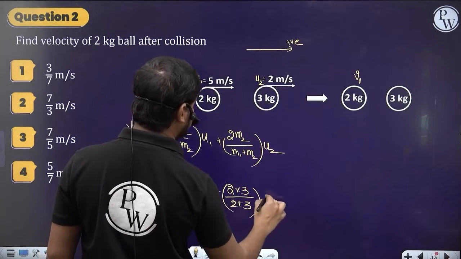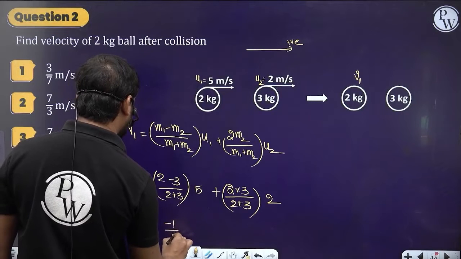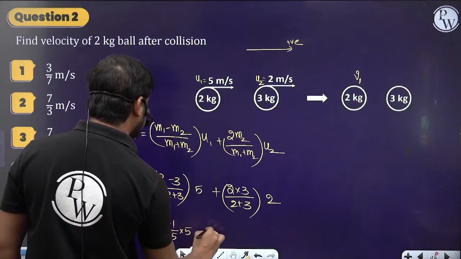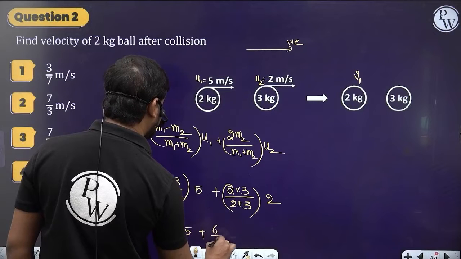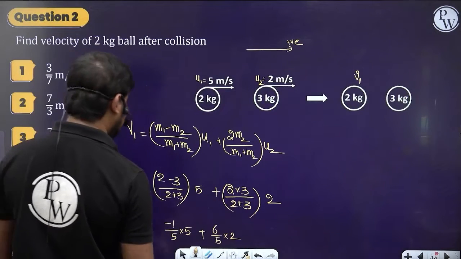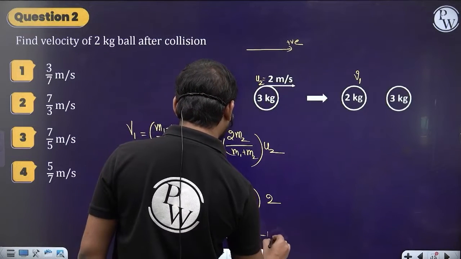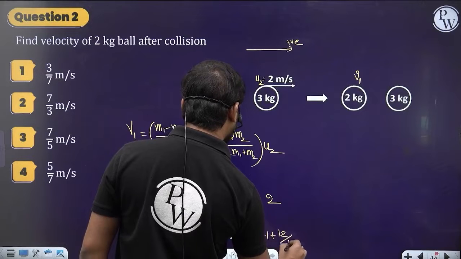What is u2? 2. So from here this is going to be minus 1 by 5 into 5 plus 6 by 5 into 2. So this is going to be minus 1 plus 12 by 5.